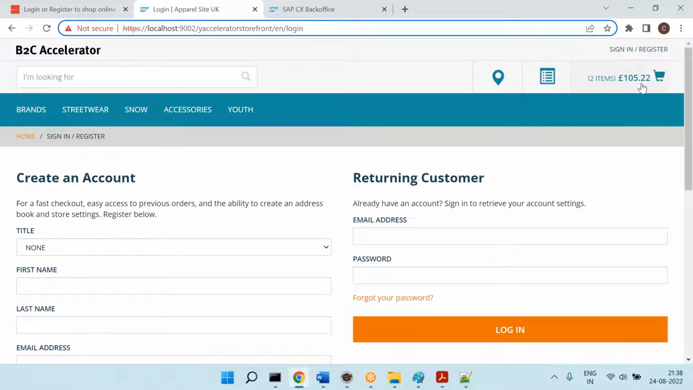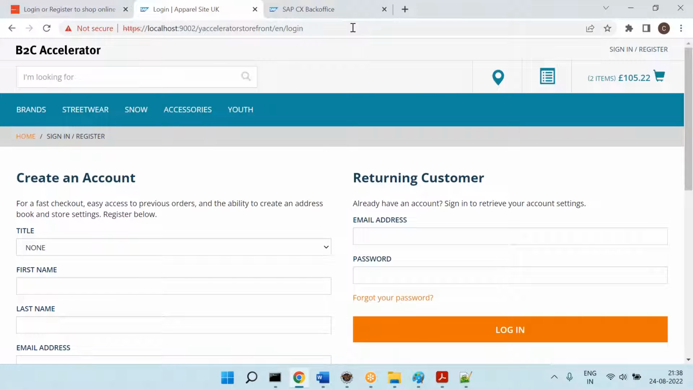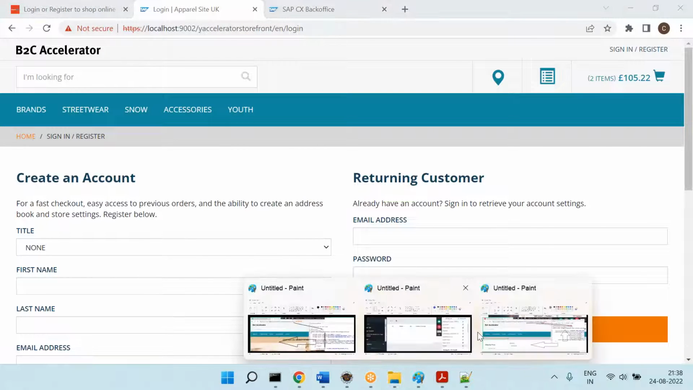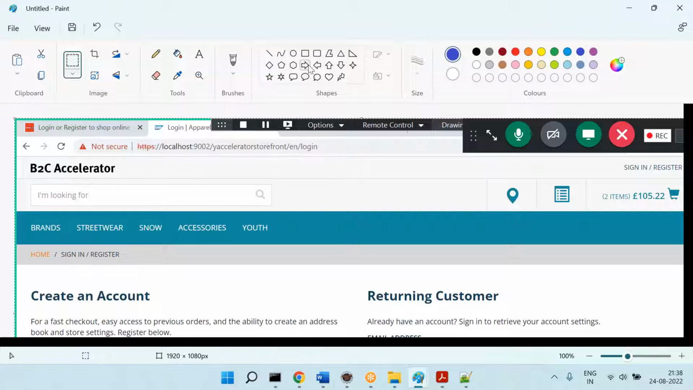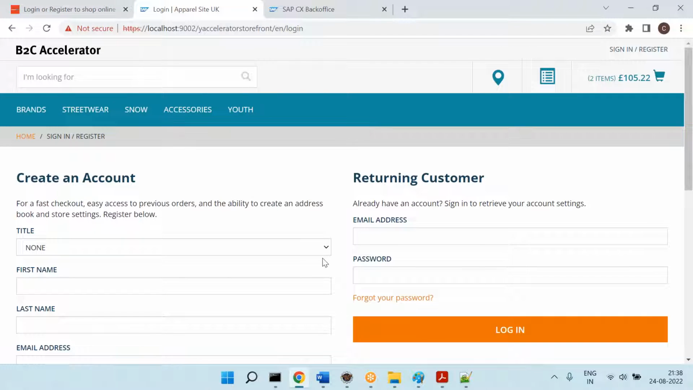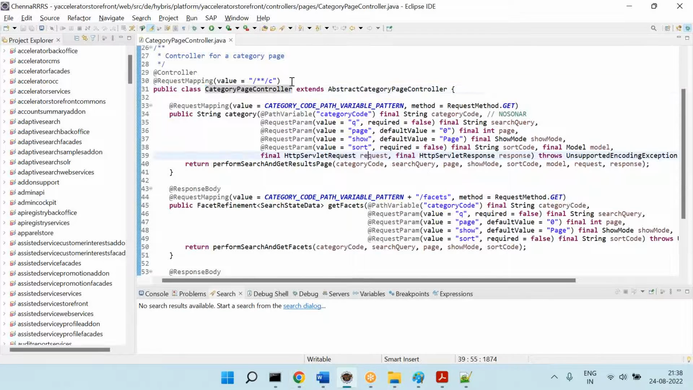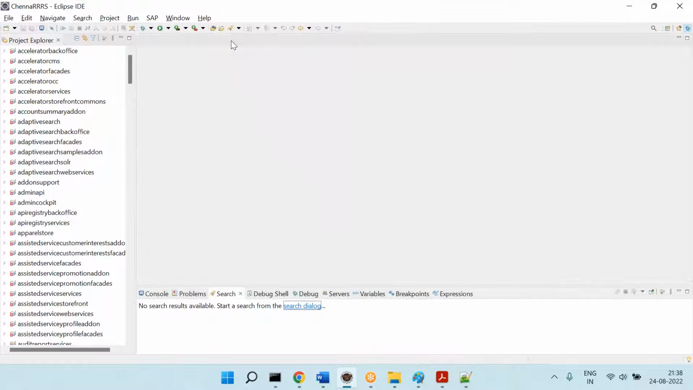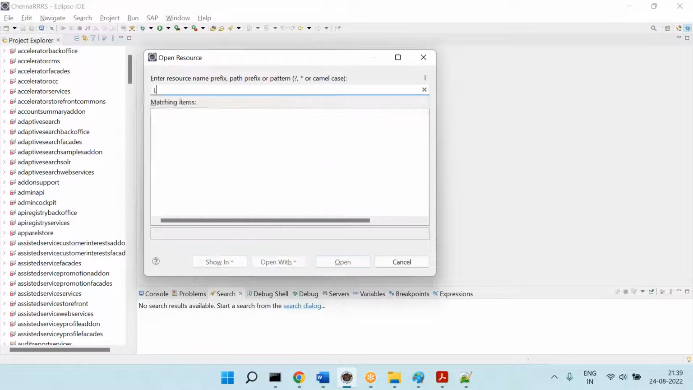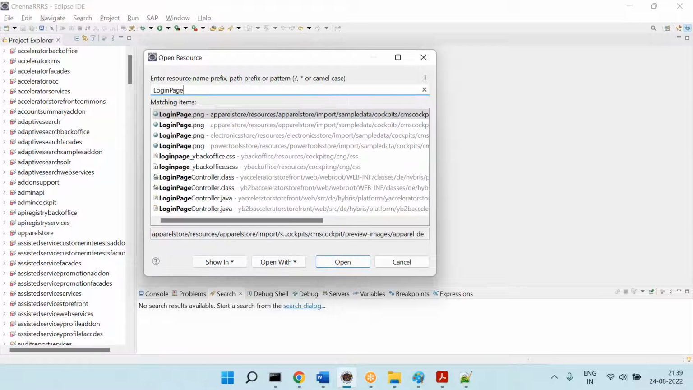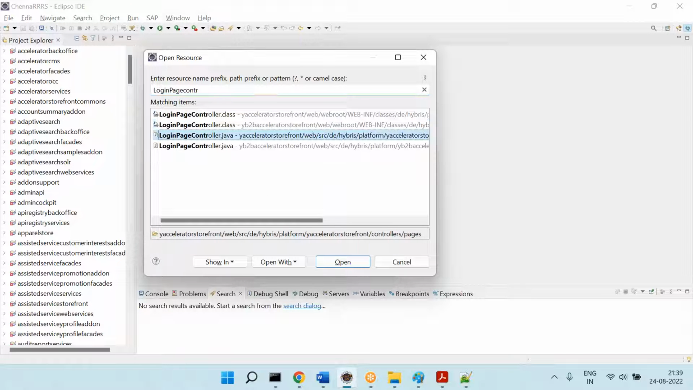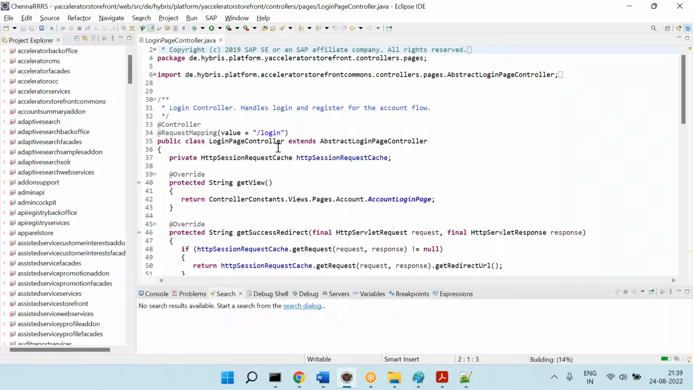So you are clicking on this hyperlink and hitting this URL, both are same. Now you hit that URL. When you hit the URL, there will be some code called. Let's go here, and that page is called login page or sign in page, right? So let's see LoginPageController.java. Yes, we have LoginPageController.java.